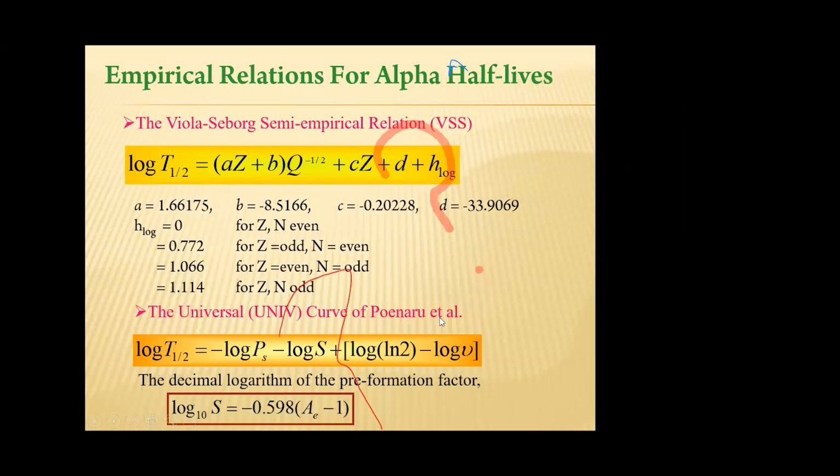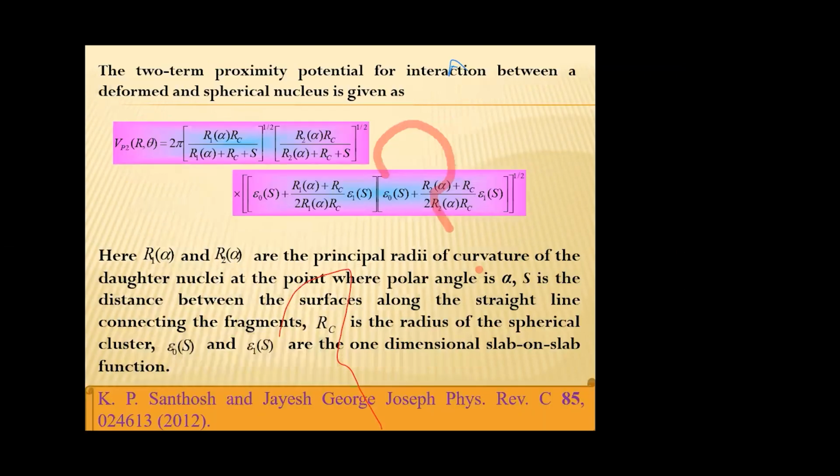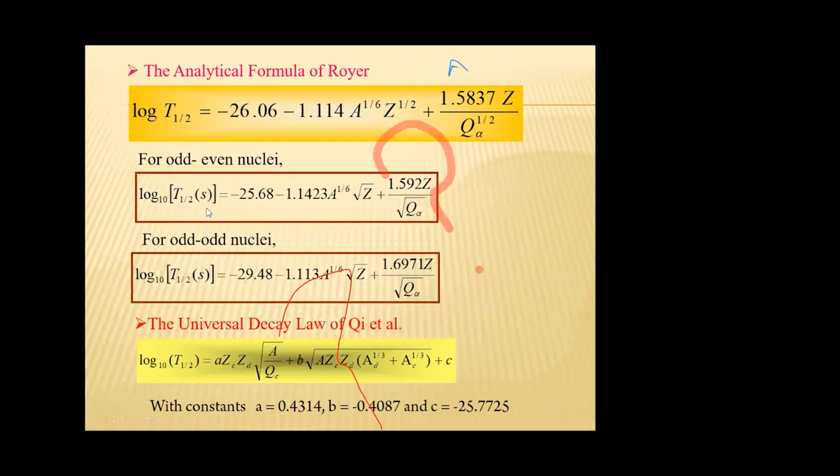This is the universal curve of Poenaru et al. The expression is given here, and this is the expression to compute alpha decay half-life by the Royer formula. This is the general formula for odd-even nuclei. This expression can be used for even nuclei, and for odd nuclei, this expression can be used. Here also, we have to input only the Z value of the nuclei and the alpha decay Q value.